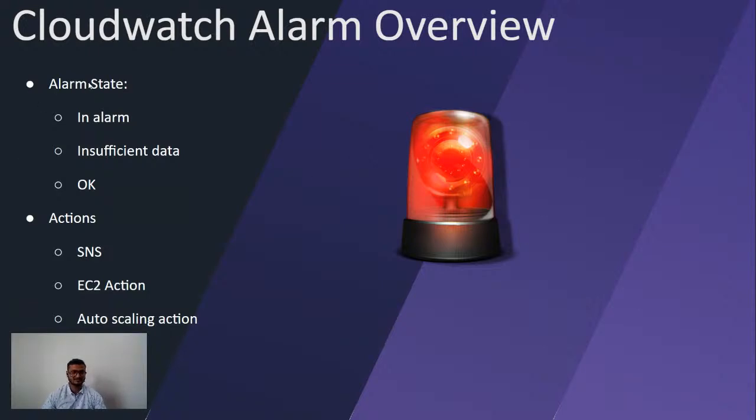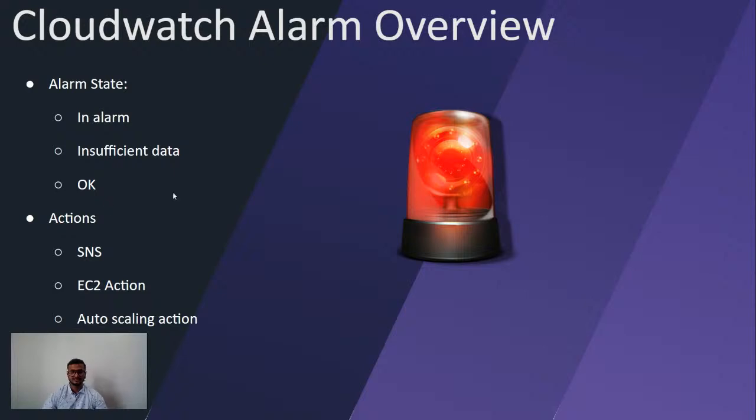For a CloudWatch alarm, we have three states. The first one is the in alarm state: whenever a threshold is met, it goes into the alarm state. The next one is insufficient data. When we create a CloudWatch alarm for the first time, it first goes into this state, where it gathers all the data from the application behind it, and once it is done, it goes to the OK state. And when a threshold is met, it goes to the alarm state. So these are the states.